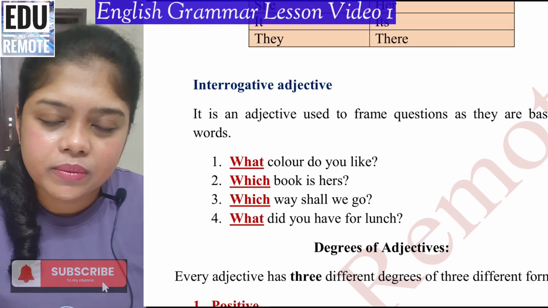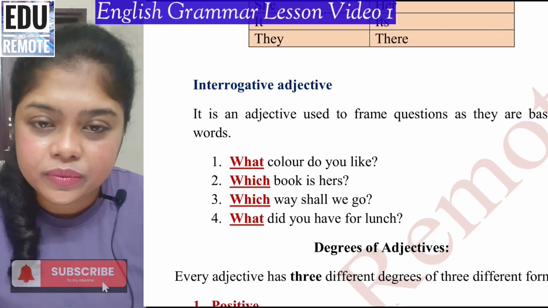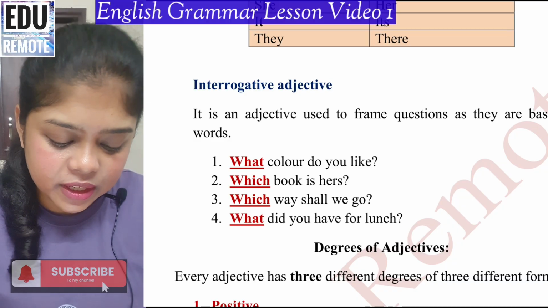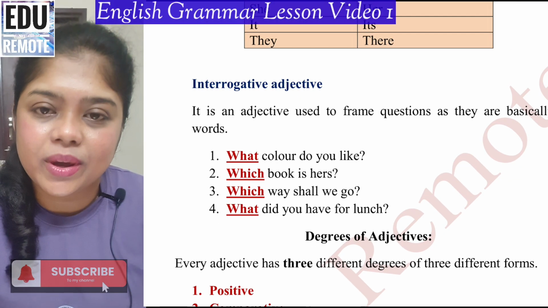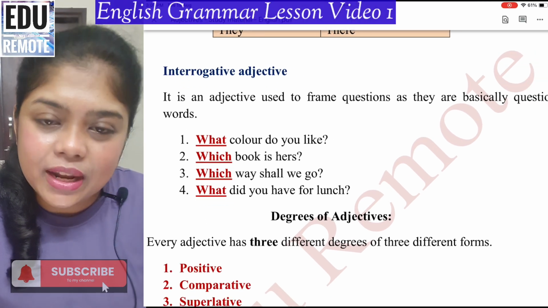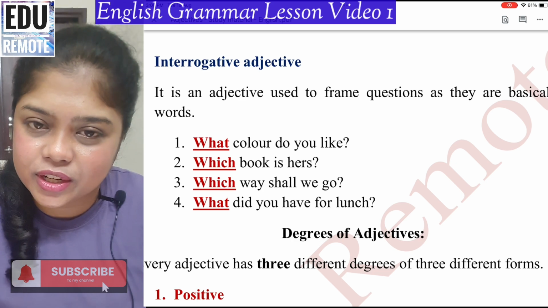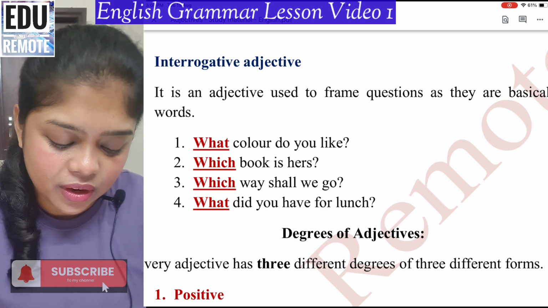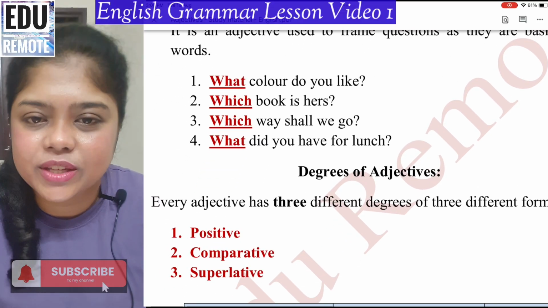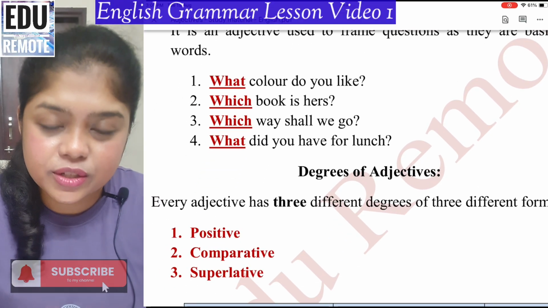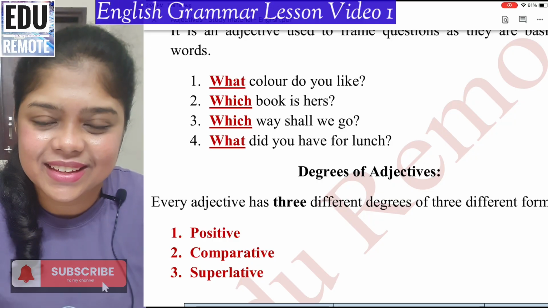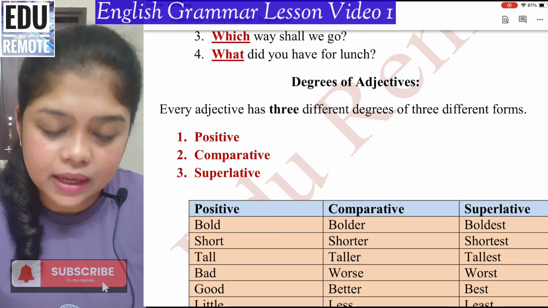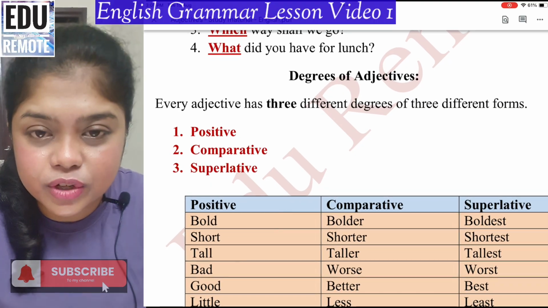Now interrogative adjective. Definitely we all know interrogative means questions. So it will include what, who, where, when, how. Similarly, it is used to frame questions. So what color do you like? What is interrogative adjective. Which book is hers? Which is the interrogative adjective. Which way shall we go? So which is interrogative adjective. What did you have for lunch? What is interrogative adjective.